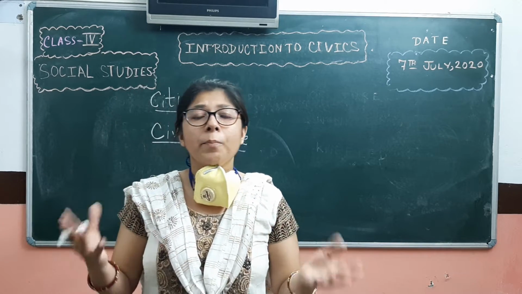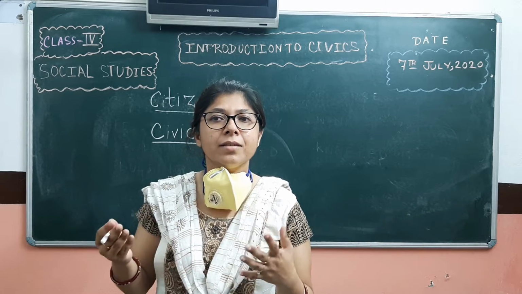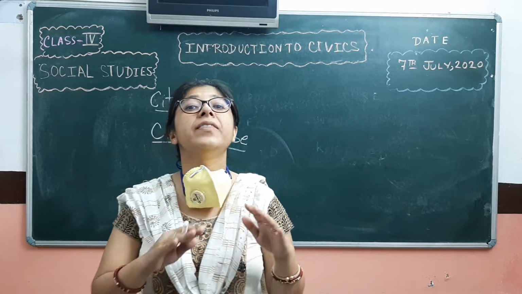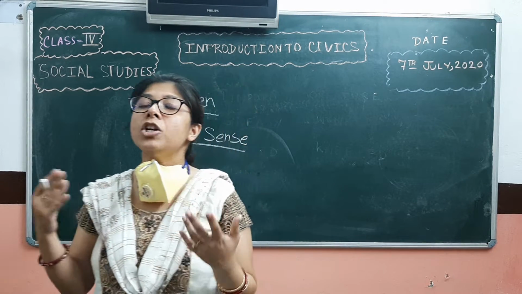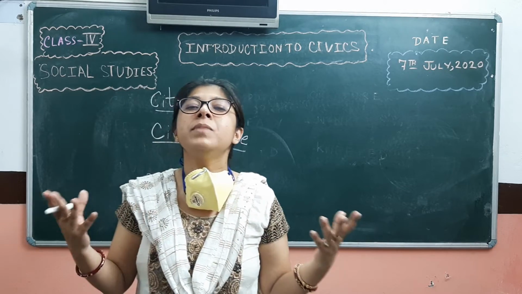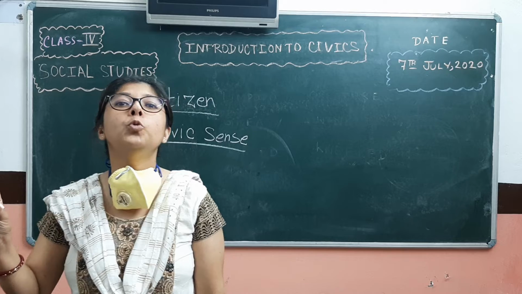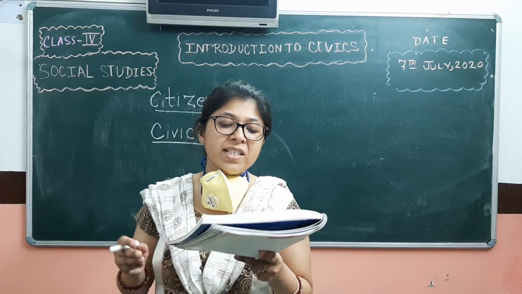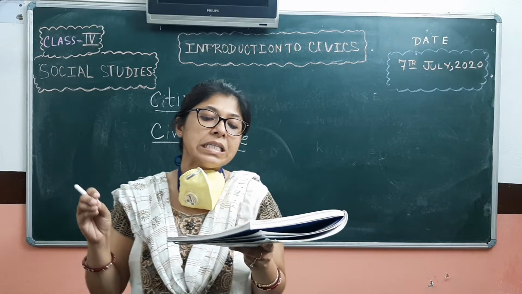We cannot behave in any way we like, because it is the society that we are living in. Other people are also living along with us. So we cannot shout anywhere, we cannot misbehave in any place. We must abide by some rules and regulations. Civic sense begins with a fundamental understanding of keeping our surroundings neat and clean.